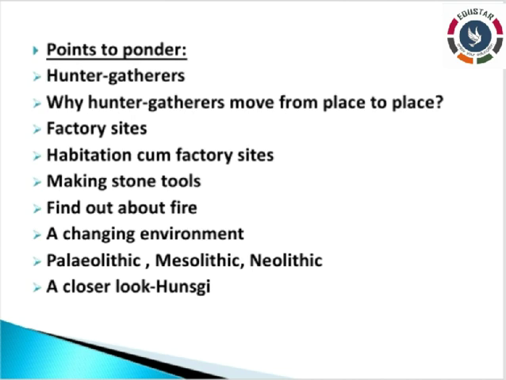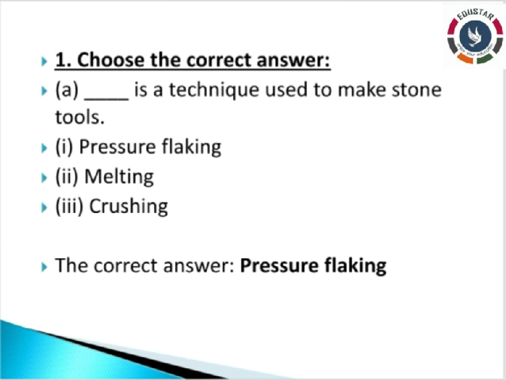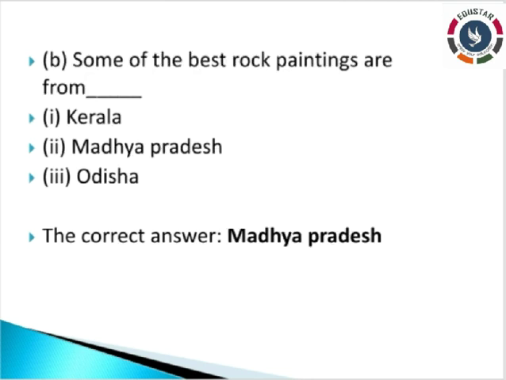After writing the heading, write the first Roman letter, choose the correct answer, leave one line and write the first question: dash is a technique used to make stone tools. Write the 3 options: pressure flaking, melting, crushing. Leave one line and write the correct answer, pressure flaking.